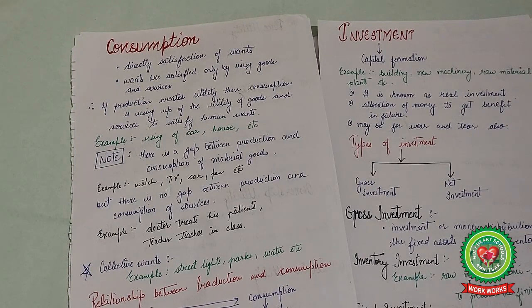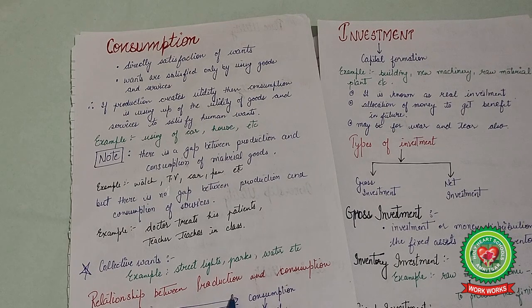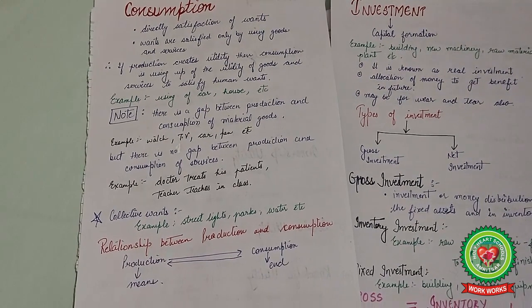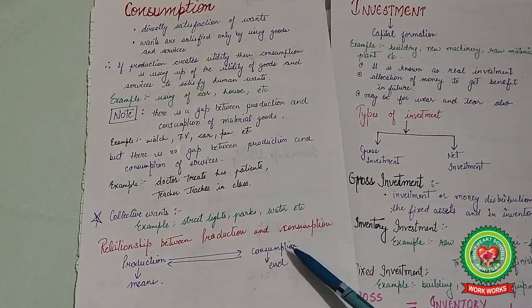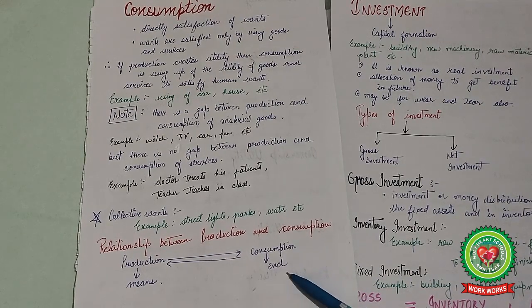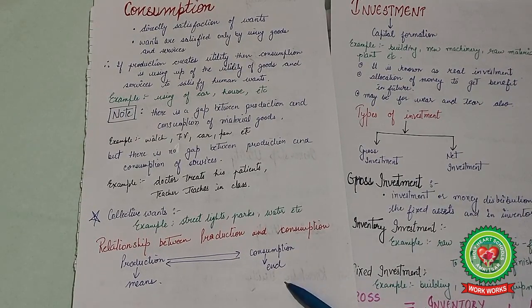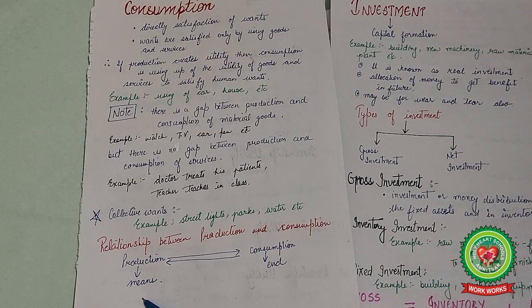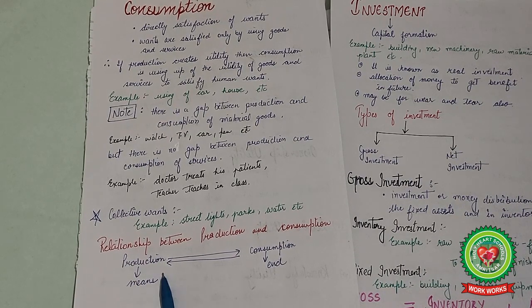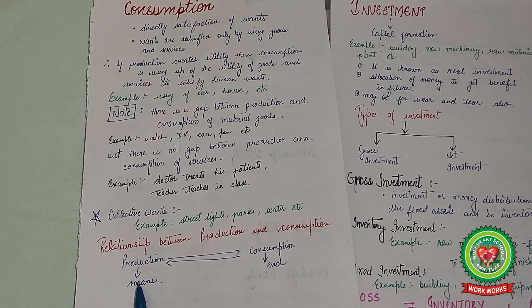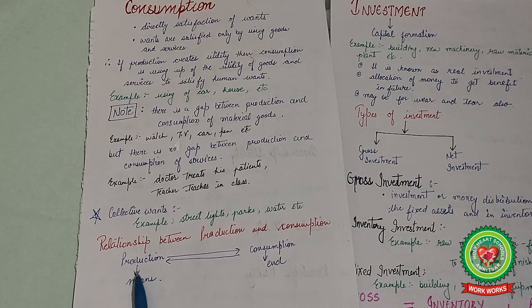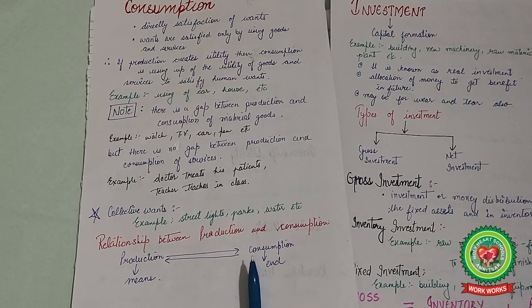Now the next question arises: what is the relationship between production and consumption? We can say that production is a way or a means to satisfy human wants, while consumption is an end. When it is consumed, it satisfies the want, so it is an end. But production is a way to consume it. Without consumption, production should not be there, and without production, there is no consumption. So they are both interlinked with each other.